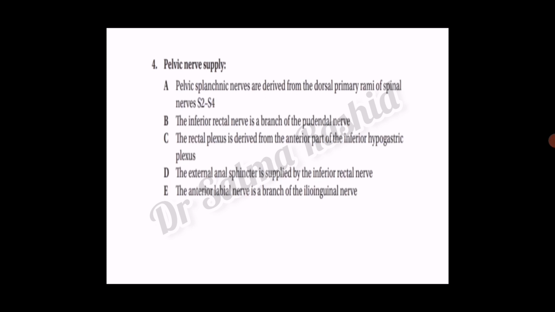Pelvic splanchnic nerves are derived from the dorsal primary rami of spinal nerves S2 to S4. The inferior rectal nerve is a branch of the pudendal nerve. The rectal plexus is derived from the anterior part of the inferior hypogastric plexus. The external anal sphincter is supplied by the inferior rectal nerve. The anterior labial nerve is a branch of the ilioinguinal nerve. Now we should go through the explanation and then answer the questions.